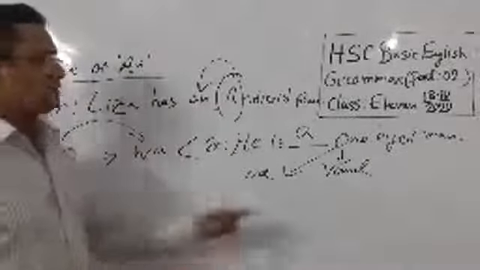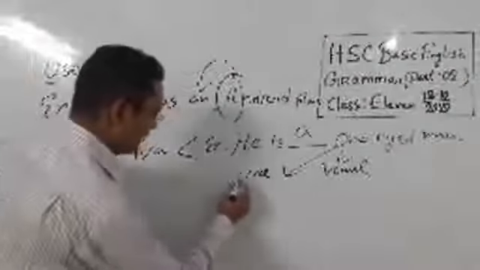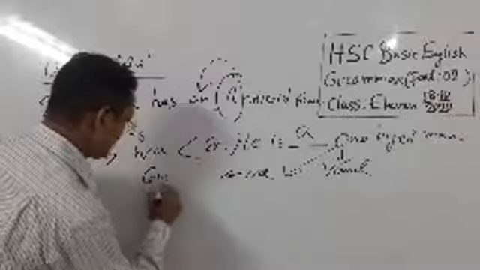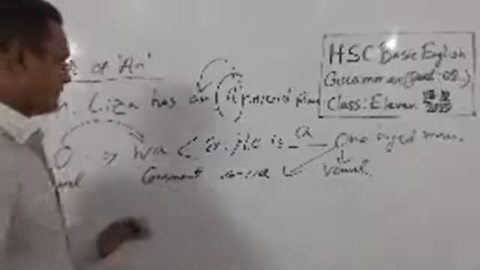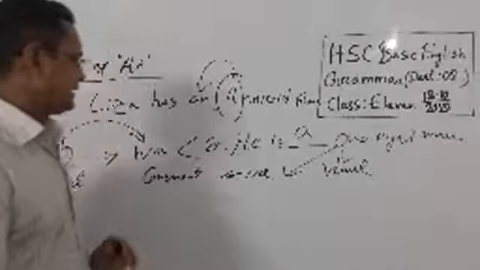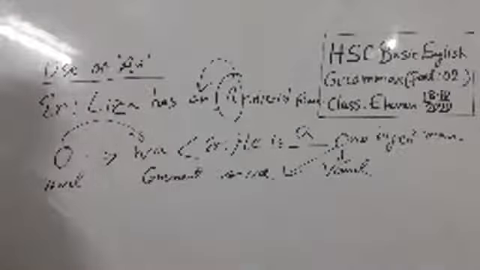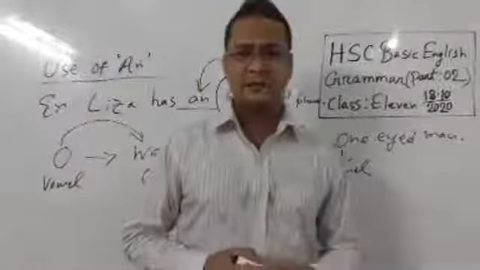Though it's a vowel, it's sounding wa, that means W, and this W is consonant. So what I am saying several times, that pronunciation, that means sounding, is very important in article.